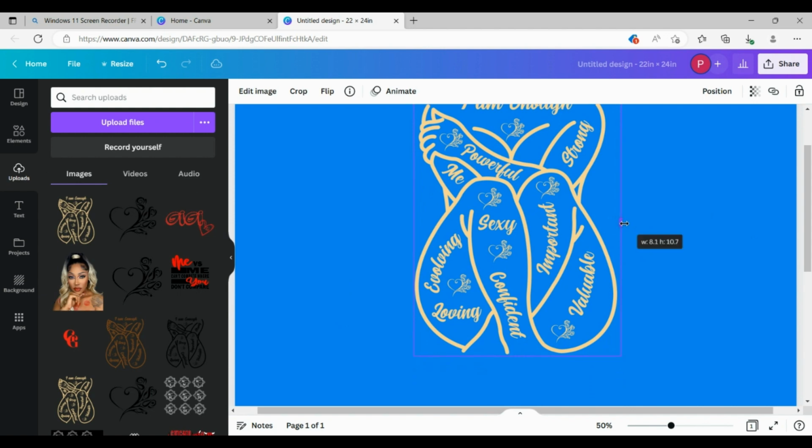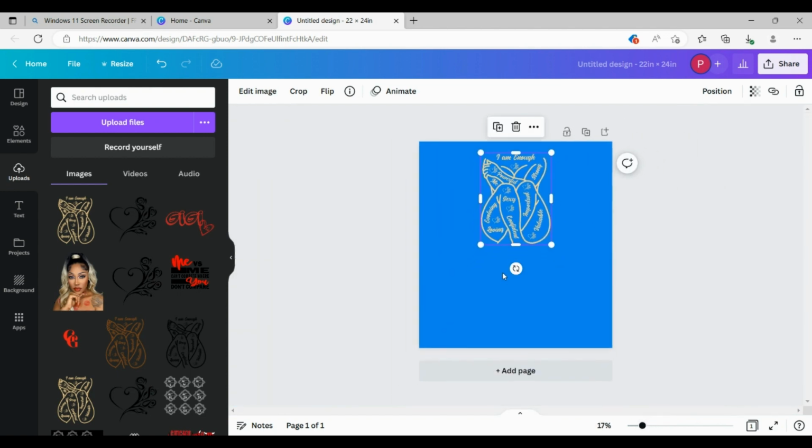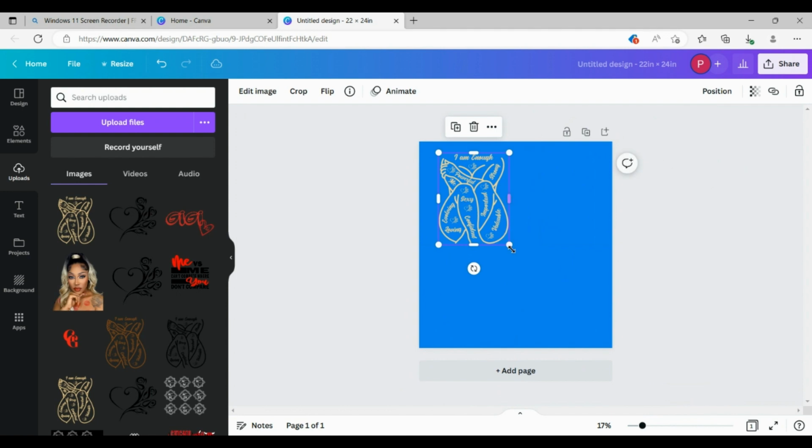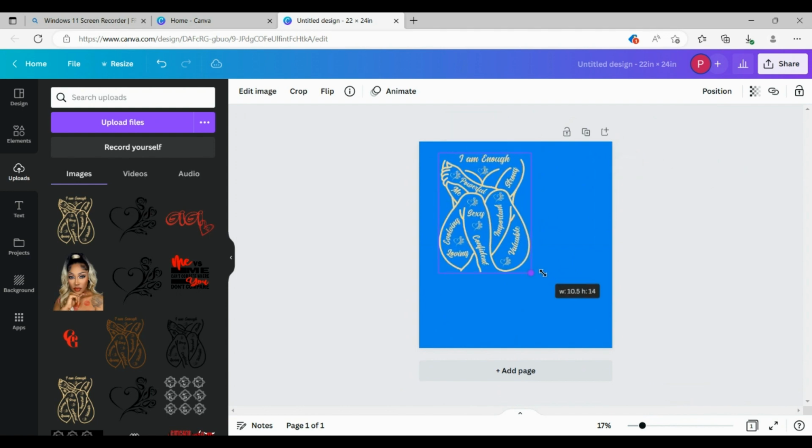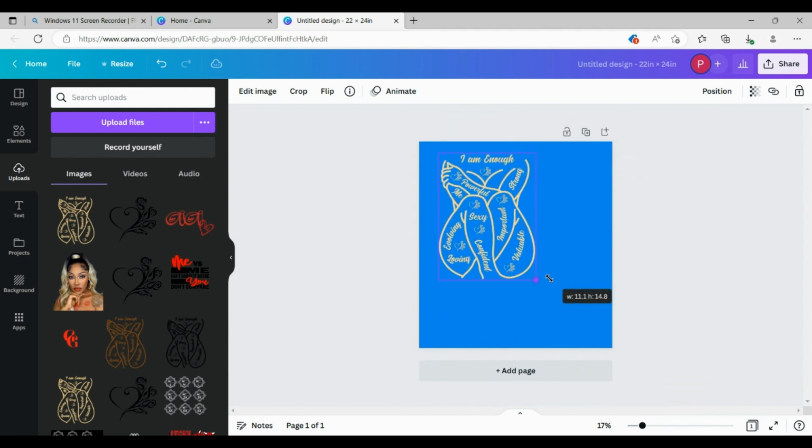I'm going to bring this over a tiny bit just so I can get the size. Okay. So this was actually an 8-inch by 10.7-inch image. But we thought we were getting an 11-inch image, didn't we? That's how you know it's very important to make sure that you get as close to the edge of these images as you possibly can so you can get the true size that you're looking to get. So now we're going to really get the real size, which is 11 inches by 14.6 inches tall.